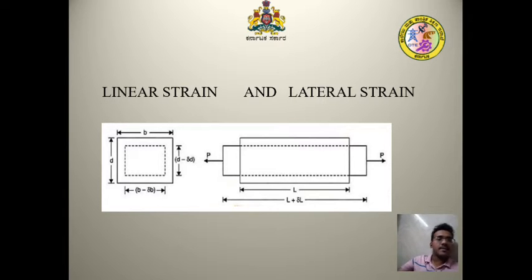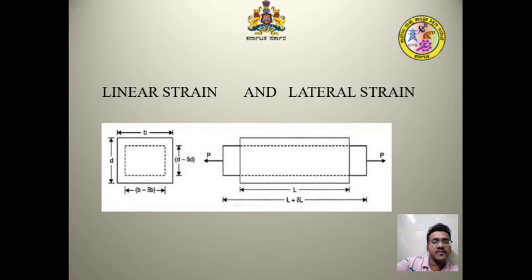How does it happen? Due to the tensile stress induced in its body, the body is made to tense and pull towards either force, causing the length to increase. There is a change in the length compared to the original length. It changes its length from L to L plus delta L. That is what happens, and it decreases the area, whereas it tends to change the area.